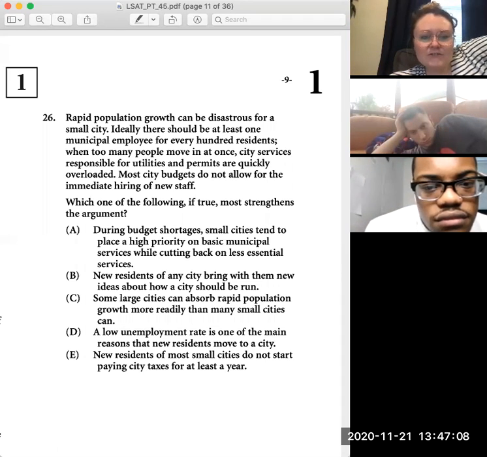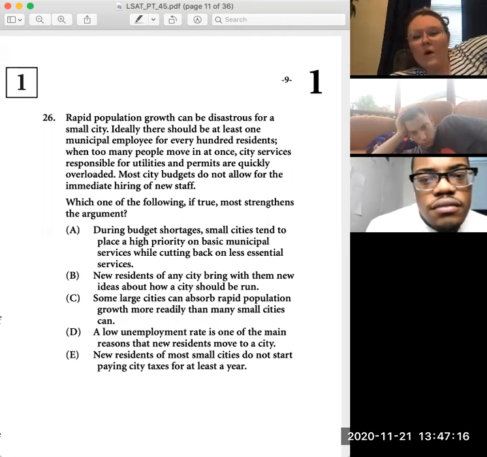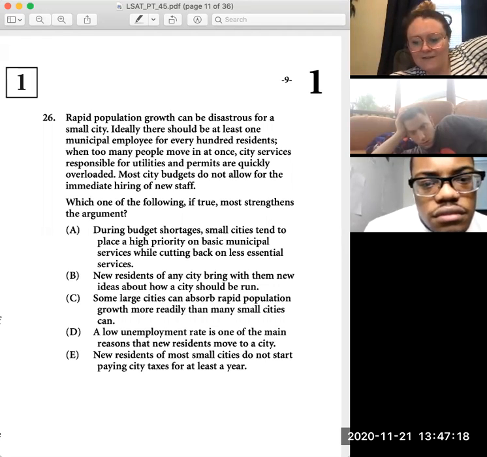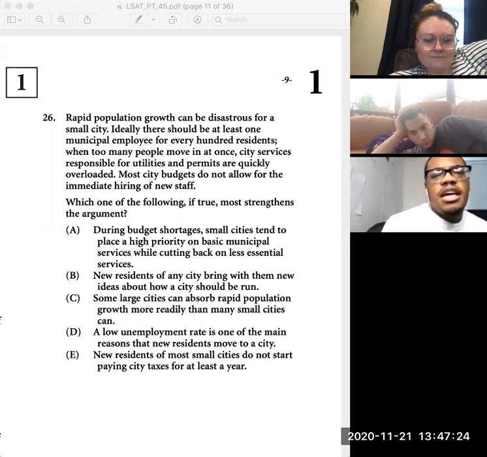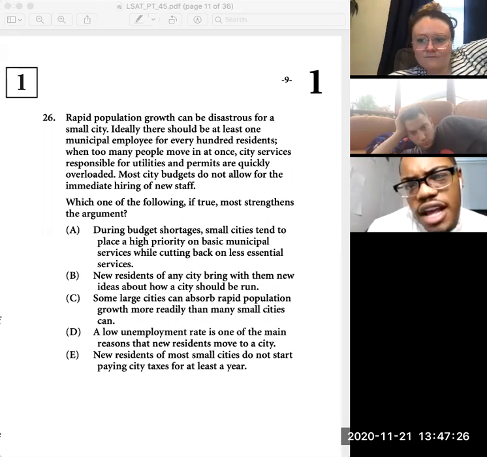Most city budgets do not allow for immediate hiring of new staff. What is our conclusion of this argument? Ideally, there should be at least one employee for every 100 residents. No, I said rapid. Could it be rapid population growth can be disastrous for a small city?